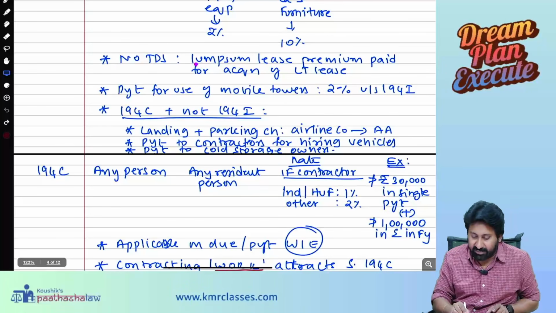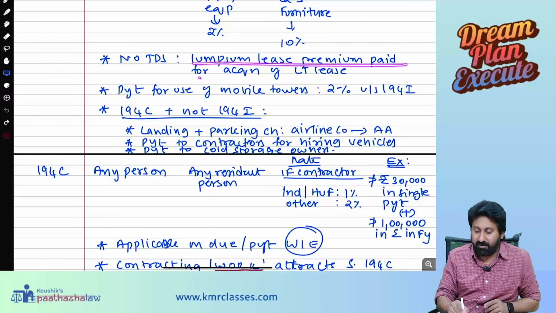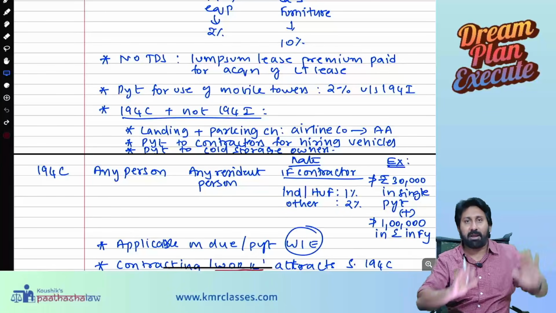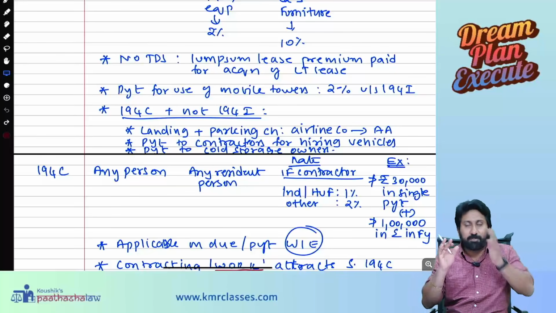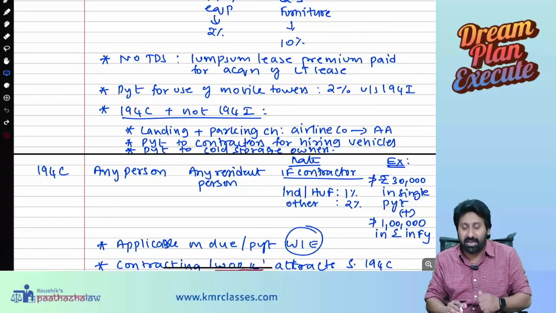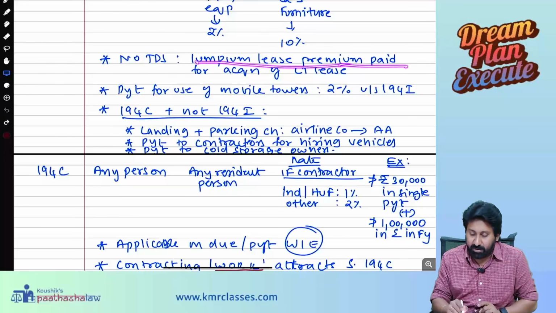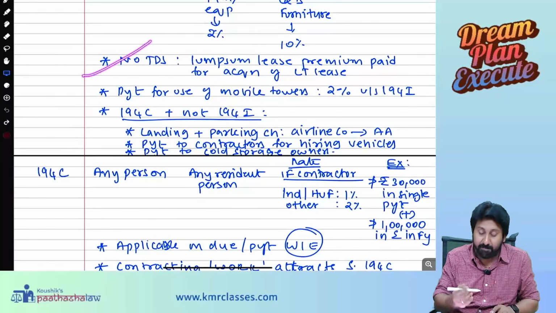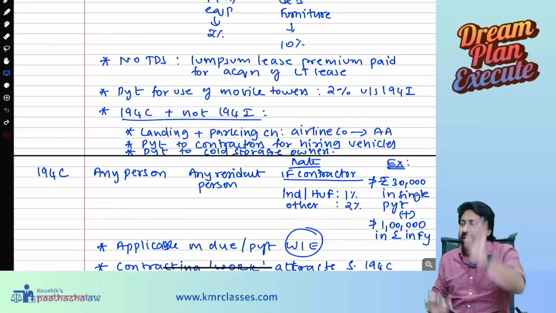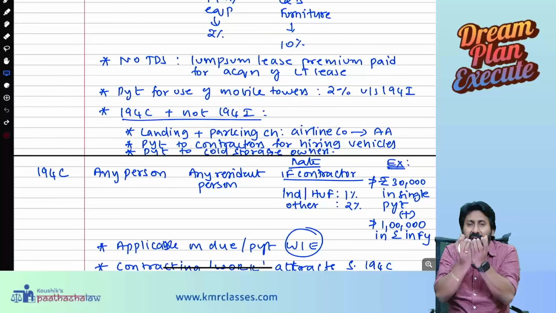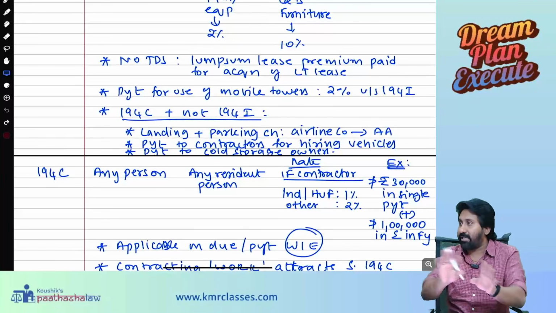Next, no TDS if the lump sum lease premium is paid for acquisition of a long-term lease. So when I pay a lump sum lease premium, at that time there is no TDS because it is capital in nature. Mark this, very important. Every line I have written here is important because this is the summary of the entire essence of TDS. Again, don't re-summarize this material.